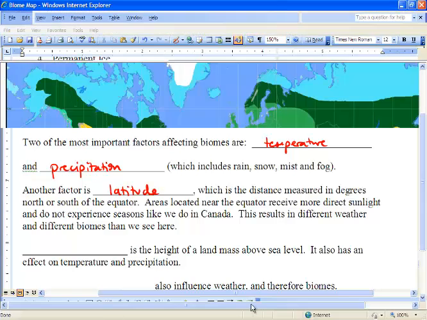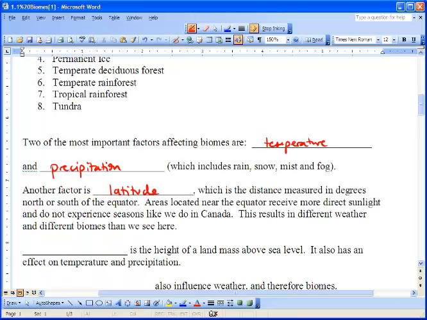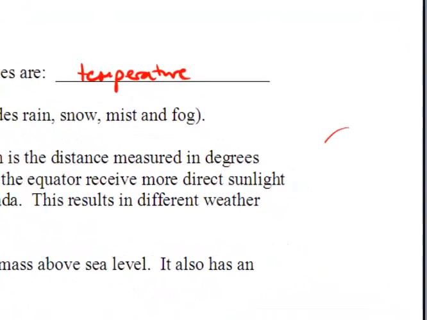Let's go back to this picture for a second. What do you notice about the latitude of Canada and Russia? Very similar. Also, the desert in Mexico and the desert in Africa. Very similar. Interesting. So latitude is the distance measured in degrees north or south. And I want to draw a little picture for you guys right here.